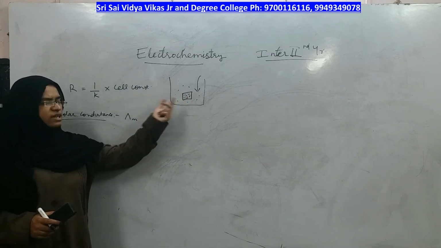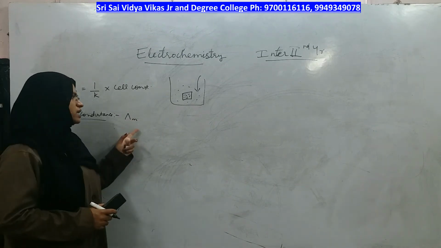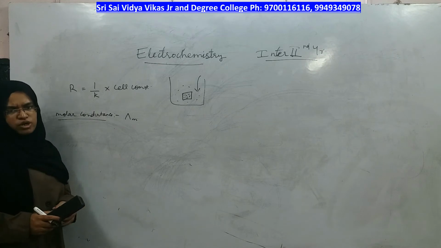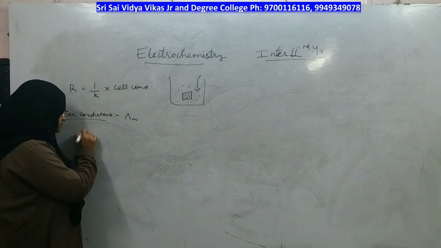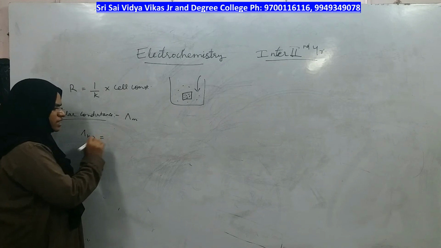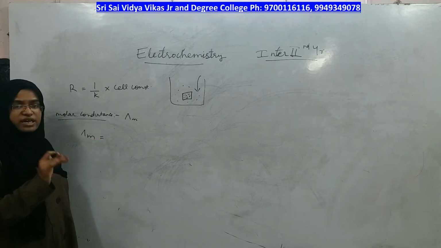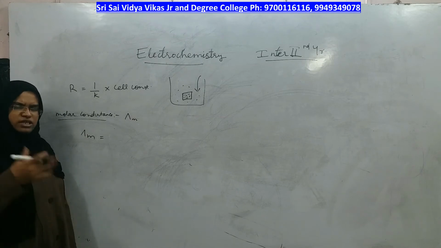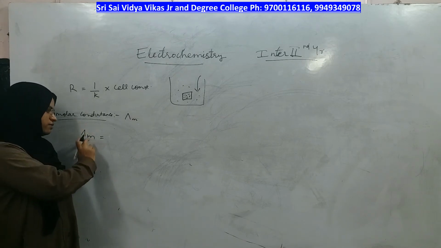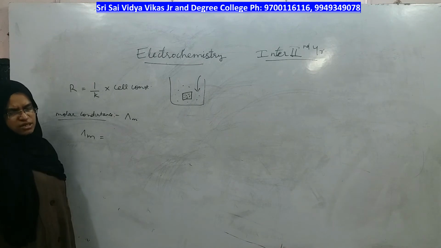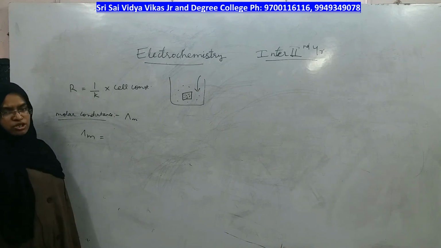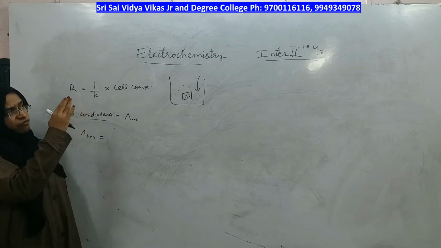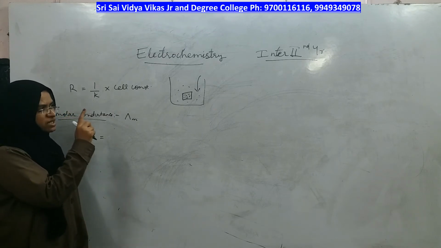Therefore, conductivity decreases on dilution, whereas the other conductance, called molar conductance, increases upon dilution. Molar conductance depends on the volume of the solution also. If the volume of water is more, molar conductance will be more. If the volume of water is less, molar conductance will be less, because when you measure molar conductance, you are measuring the total solution, not just that small box.